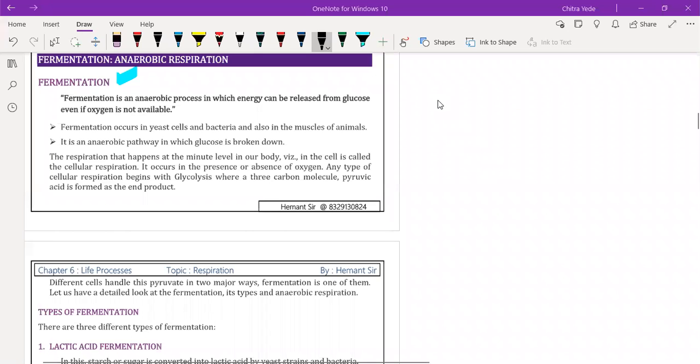Okay, so now we are going to understand the fermentation process. We have seen in the previous video that during glycolysis, glucose converts into pyruvic acid.